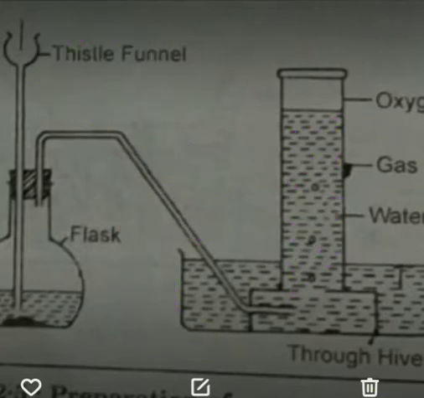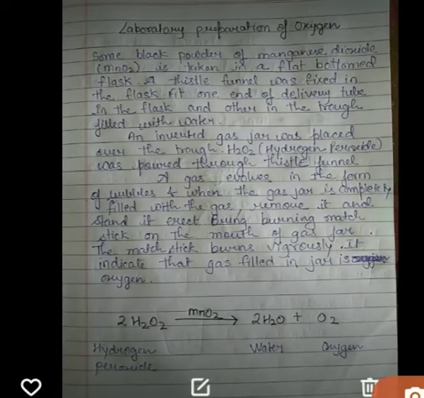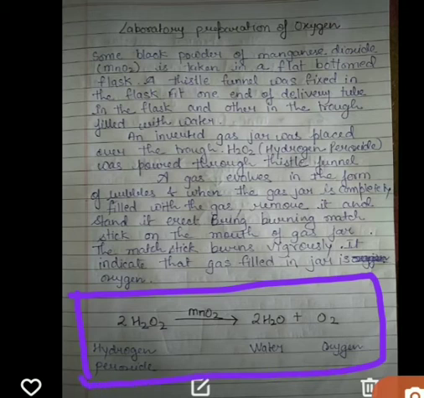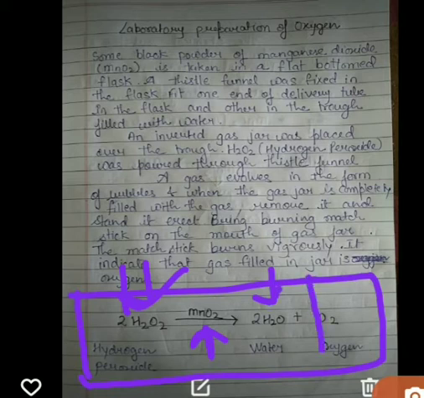Okay students, you have to remember this equation also. This is the final equation which is happening here. Simply we are adding hydrogen peroxide, this H2O2 is hydrogen peroxide, and we are adding manganese dioxide to it. There is one more question in your exercise: what is the role, what is the function of manganese dioxide in the preparation of oxygen? So manganese dioxide acts as a catalyst. Then it forms water and a major product, that is oxygen.